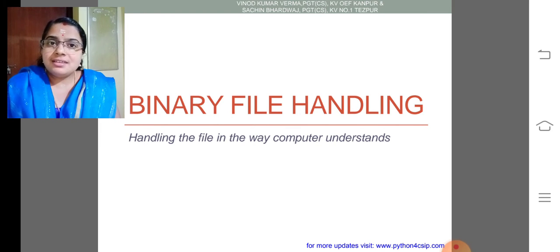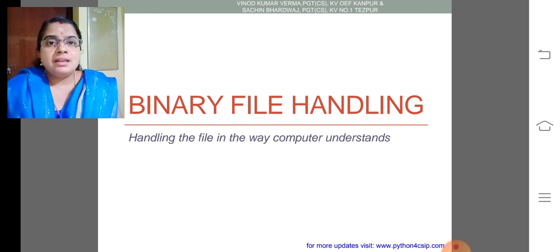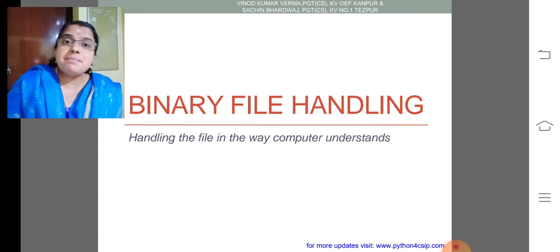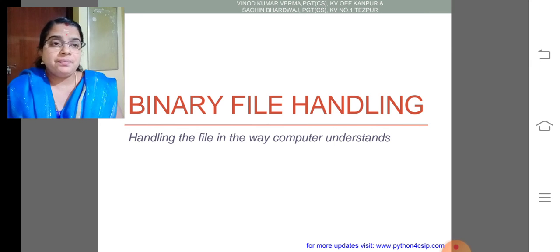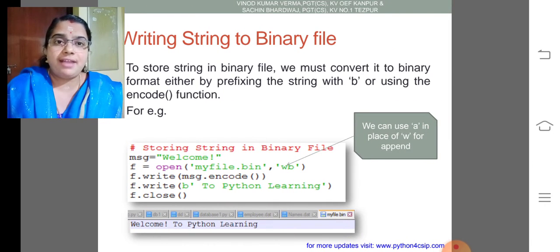My dear children, so far what we discussed? File handling using text files. In this session, we are going to discuss binary file handling. Let me discuss the first program, writing a string to a binary file.